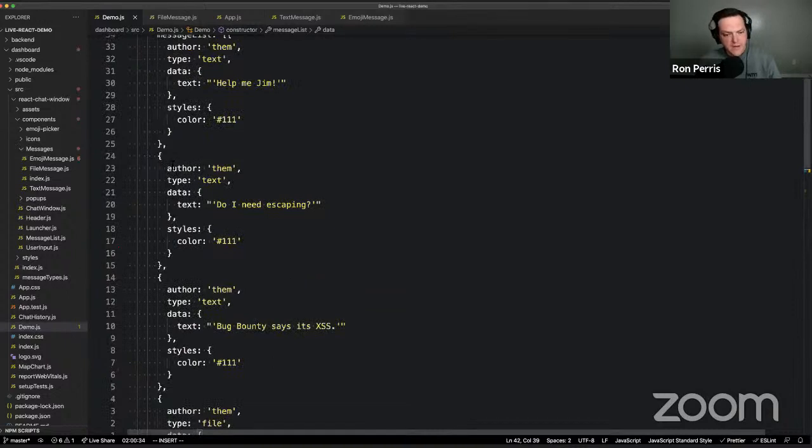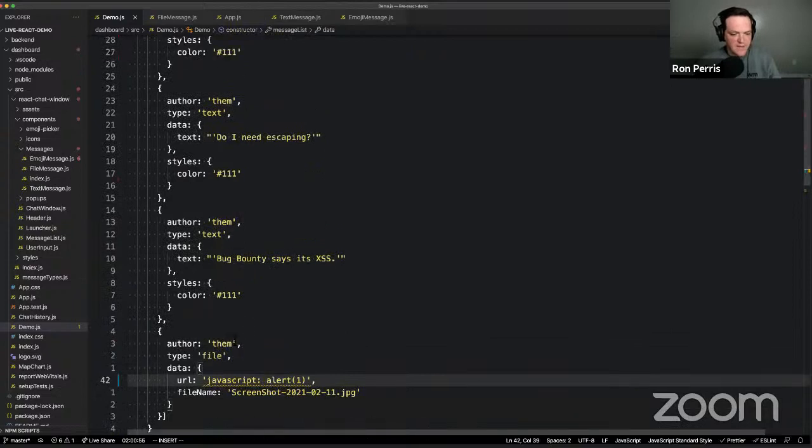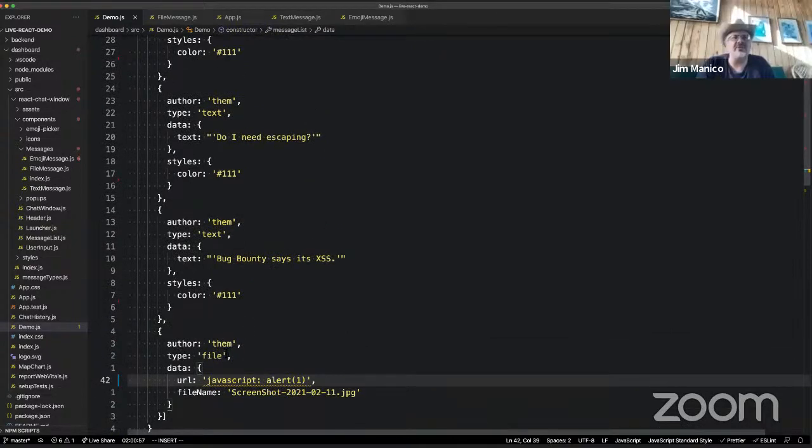So in each chat, we have an author, we have a type, we have some data, and then we have other optional data that was sent to us. And this is the data that the chat widget's going to use, that it pulls in order to render each message that we're receiving. So here, the data text, or let's go look at the file type. That's this one. So here we have, your coding style is so beautiful.